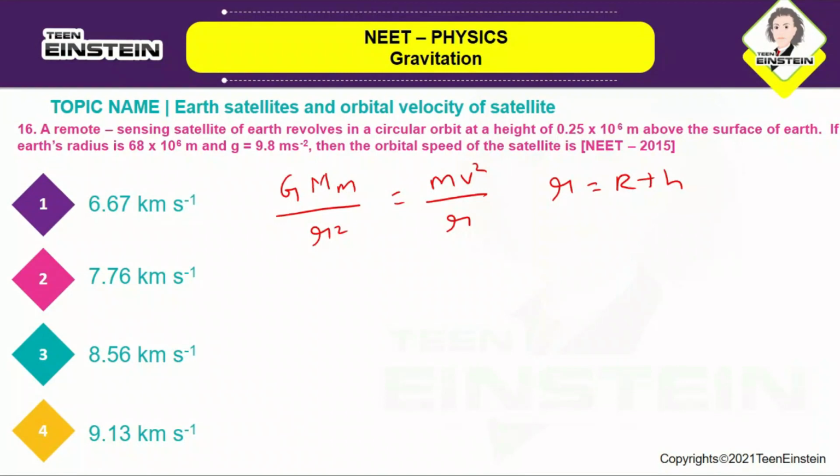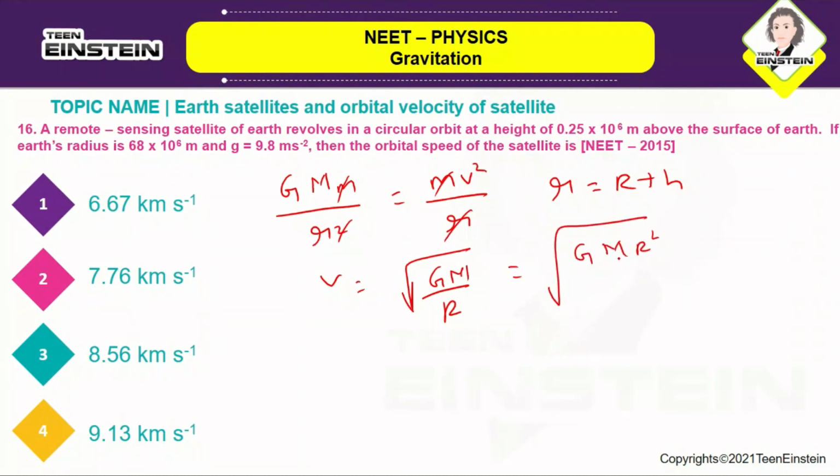Okay, so if you just solve this, you will get the v value as v is equal to, because small m and small r will get cancelled, v will become equal to root of GM by r. Okay, so again this is equivalent to root of g R square by r, which is equal to root of g by r into R square.